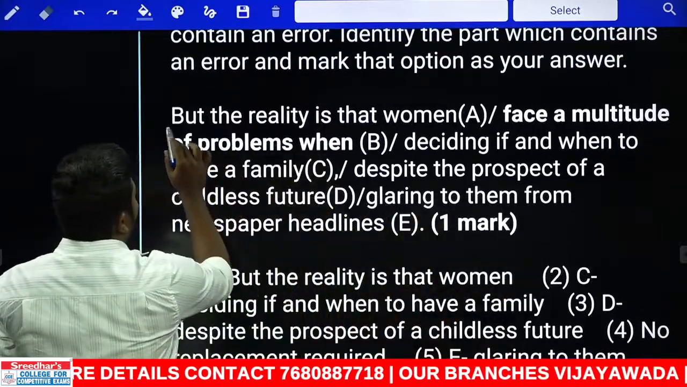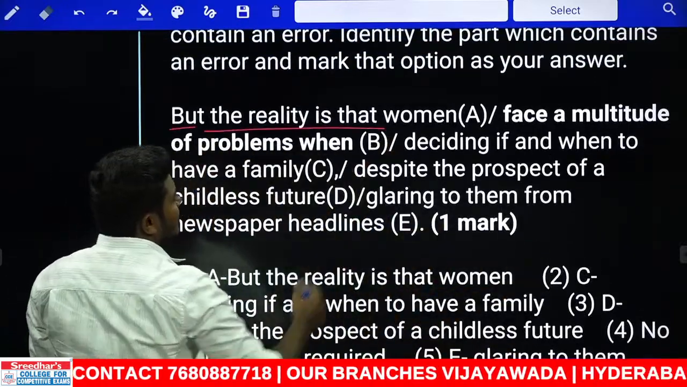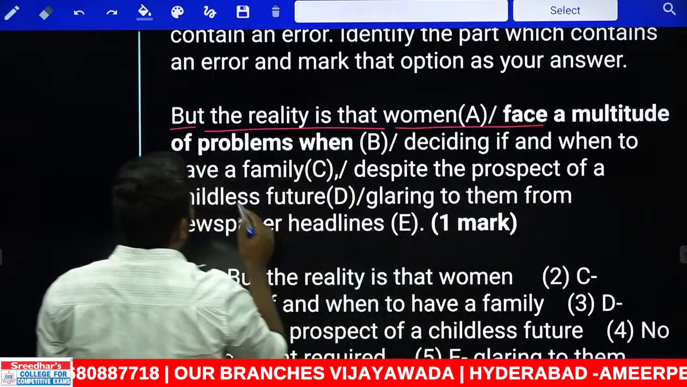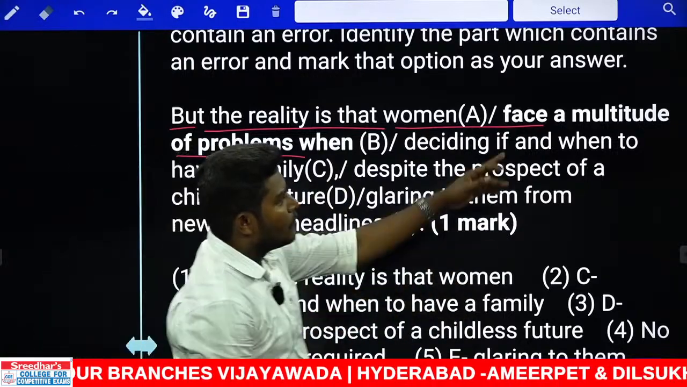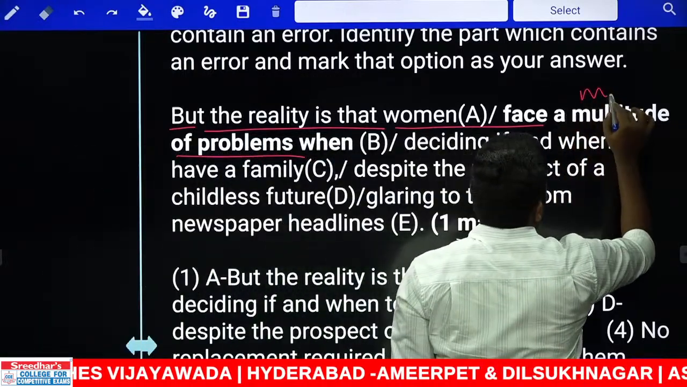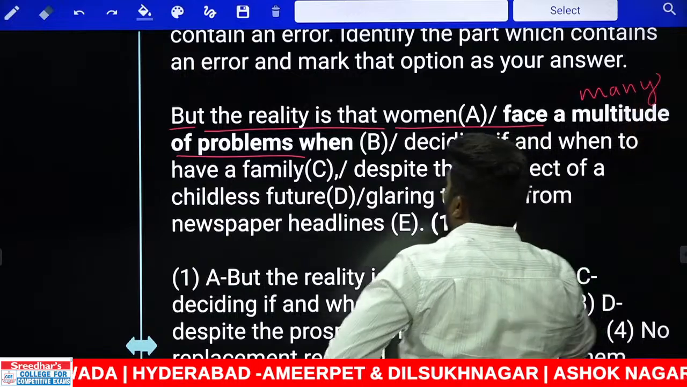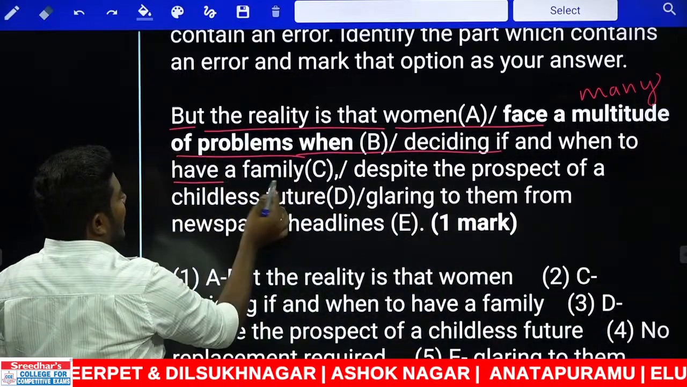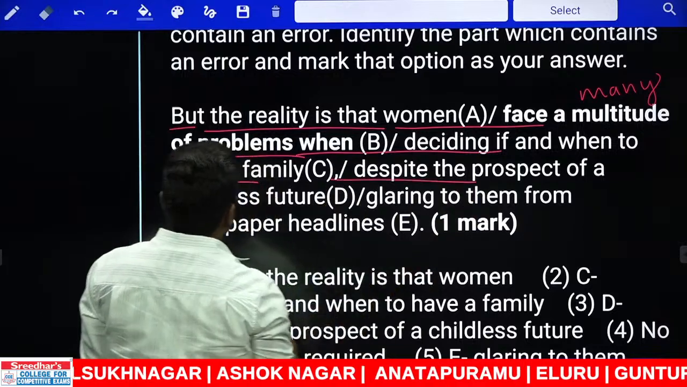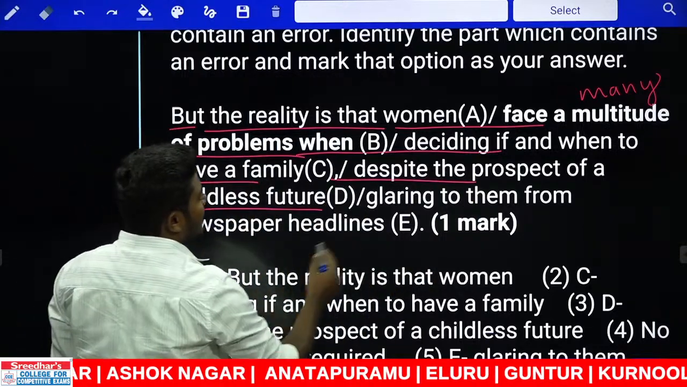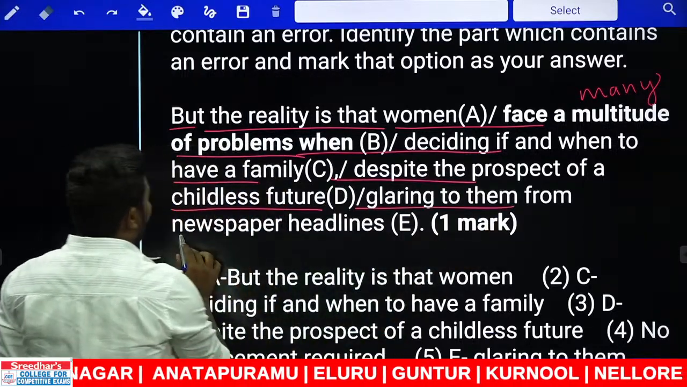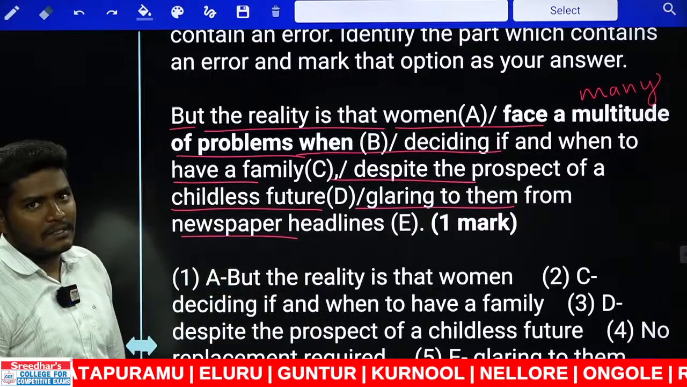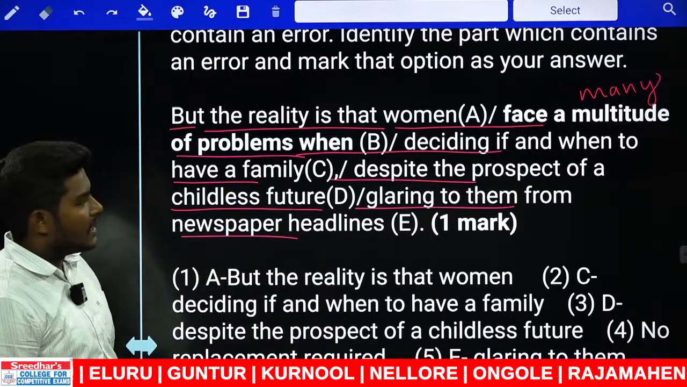Look at the sentence. But the reality is that women face a multitude of problems. Multitude is nothing but many. Women face many problems when deciding if and when to have a family, despite the prospect of a childless future glaring to them from newspaper headlines. Okay, now let us read the sentence again.